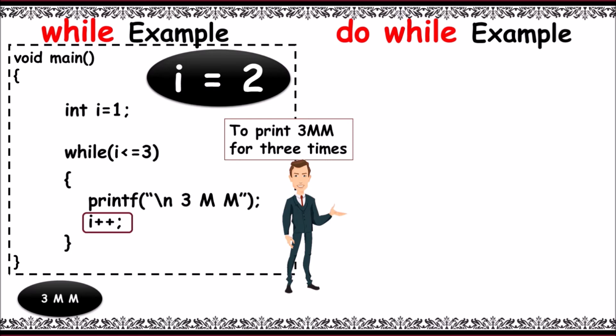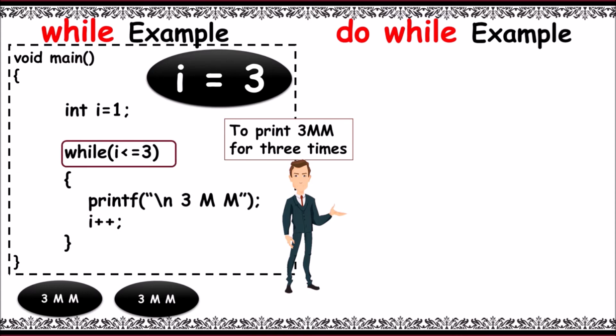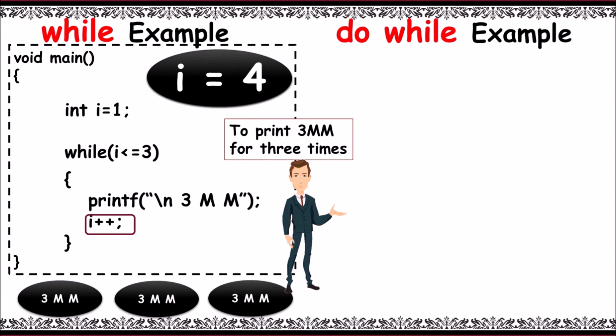Now the control goes back and condition is evaluated. Now 2 less than or equal to 3. Now the condition is true. It enters inside the block and prints 3mm for the second time, and I is incremented again. Now the condition is verified. I less than or equal to 3, that is 3 less than or equal to 3 is true. 3mm is printed for the third time, and then I value gets incremented. Now I is equal to 4.